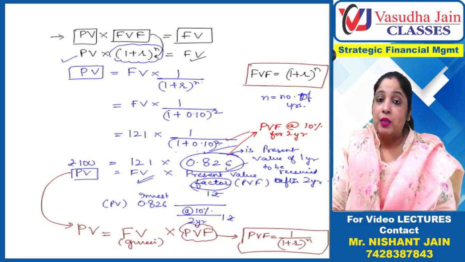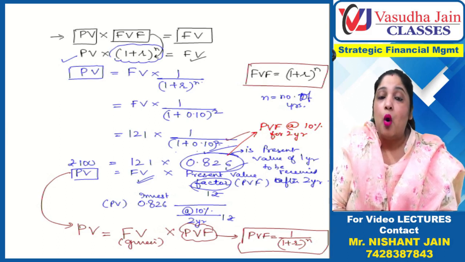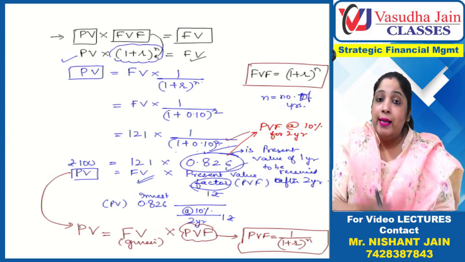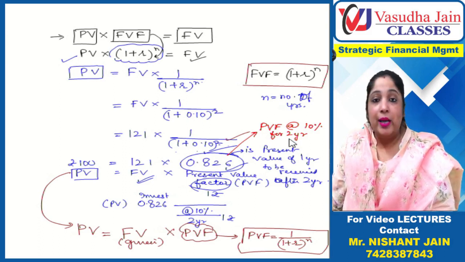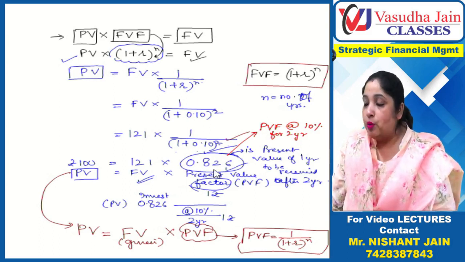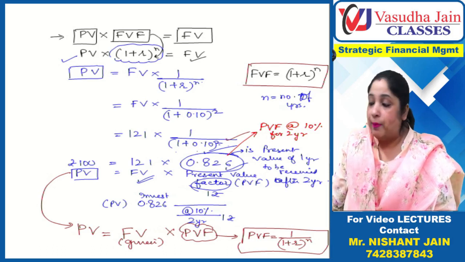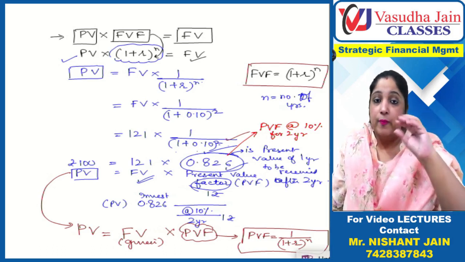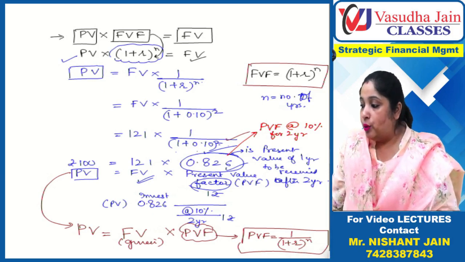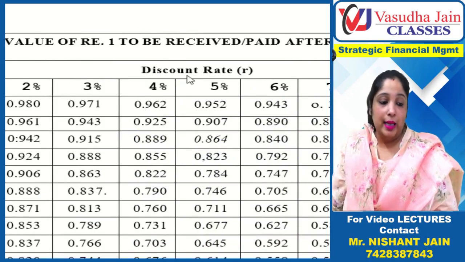This 0.826 is the present value of 1 rupee. If you invest 0.826 at 10% for 2 years you will get 1 rupee, right? So 0.826 you can also compute through a table. In our book, in the last pages, you have been given the tables. Now I'll show you. This is the table, just a second.